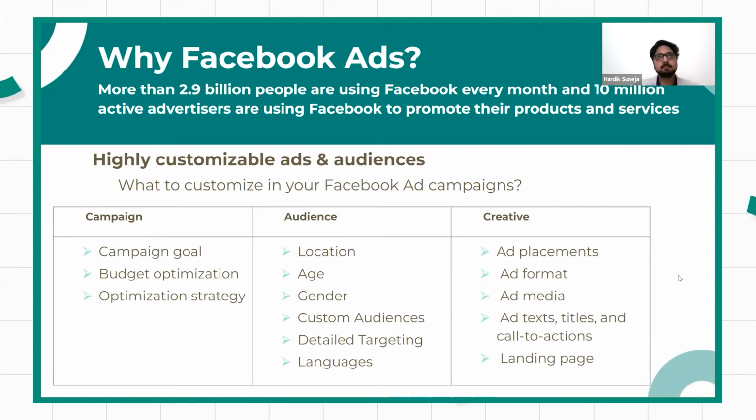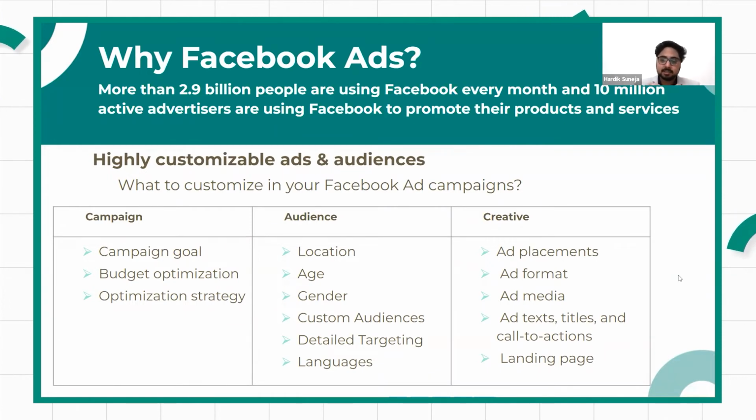You can create a video and promote that through an ad, and you can have a single creative that you would like to present in front of your audience so that they can buy your products and services. So these are the different formats, and we'll discuss all of these formats when we create our ad. Next we have is ad media. Ad media is basically adding your creative, like we just talked about the carousel ad, single ad, and all of that.